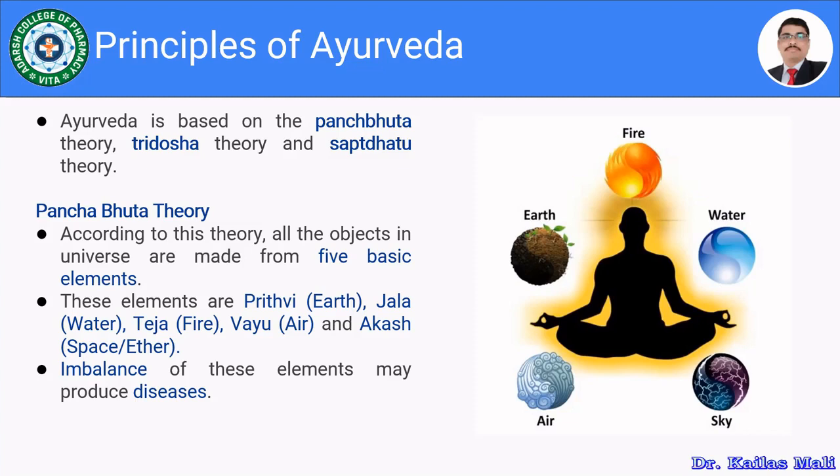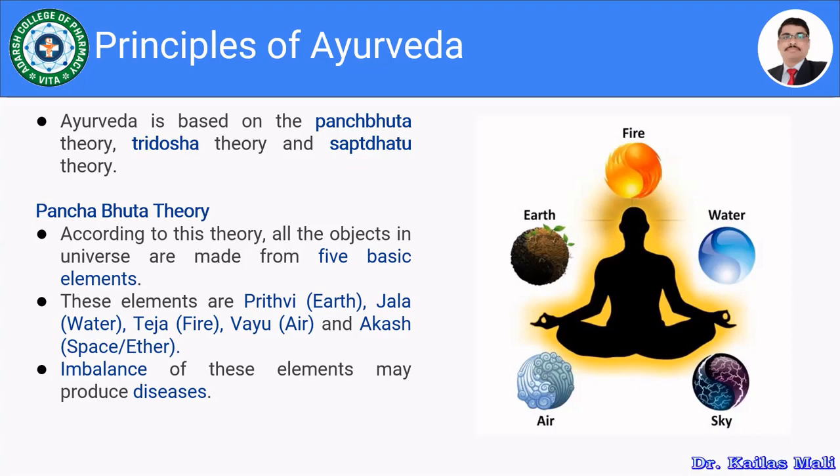If there is any imbalance in these 5 elements, there might be chances of disease or disorder. So this is about the Panchabhuta theory. According to Panchabhuta theory, the universe is made by 5 basic elements. Which are those 5 basic elements? That is earth, fire, water, sky, and air. If there is any imbalance in these 5 elements, there might be chances of the disease or the disorder. This is about the Panchabhuta theory.